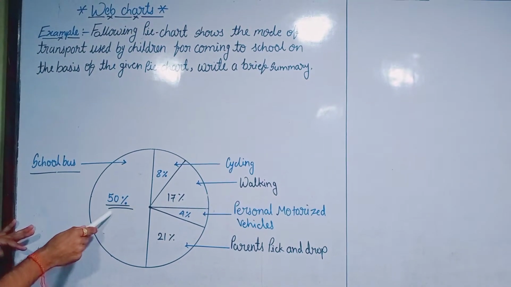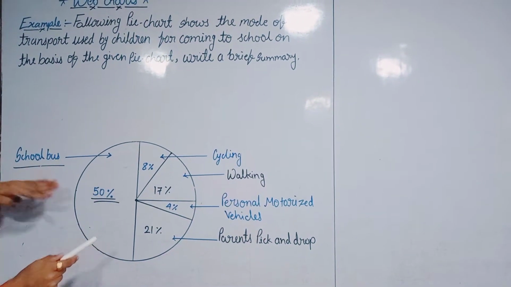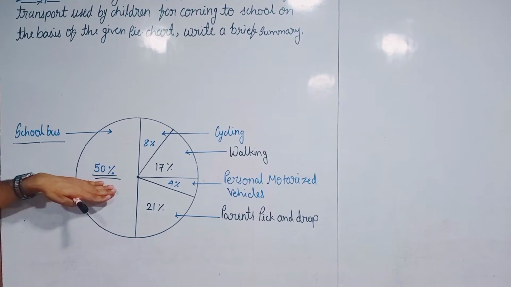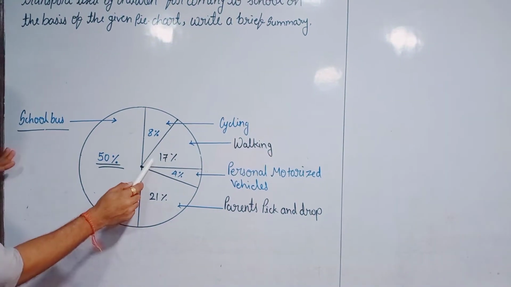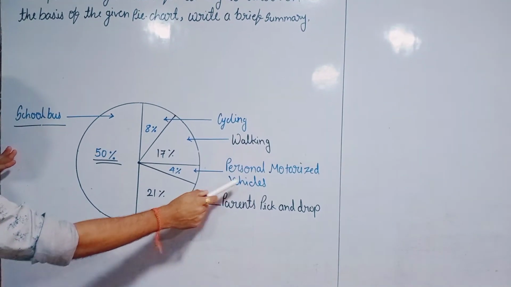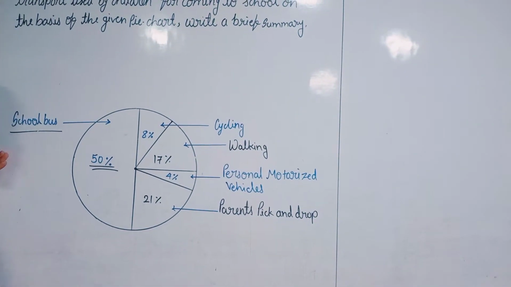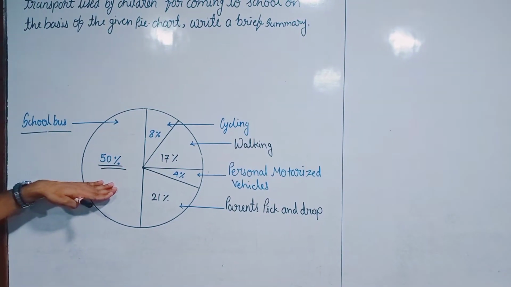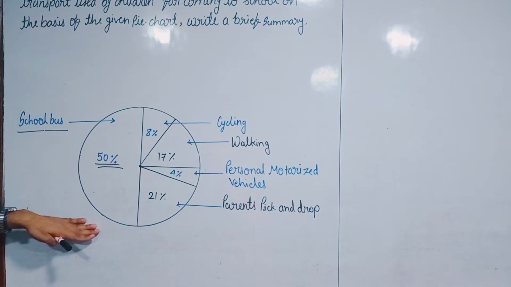50%. What is this 50%? School bus. It is a summary given by the pie diagram. Students are coming to the school by using which mode? So 50% are coming by school bus, 8% by cycling, 17% by walking, 4% use personal motorized vehicles, and 21% parents pick and drop. This is the given information, and on the basis of that we have to frame sentences and write a brief summary according to this pie chart.